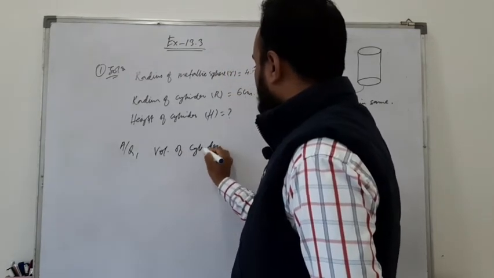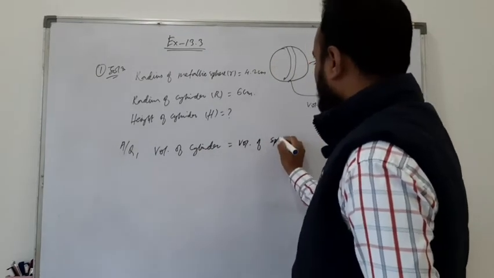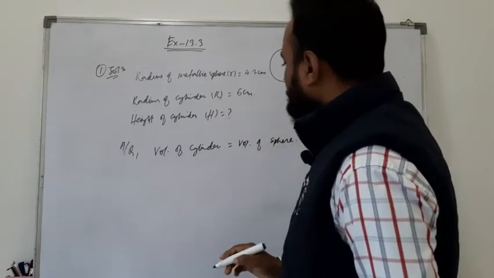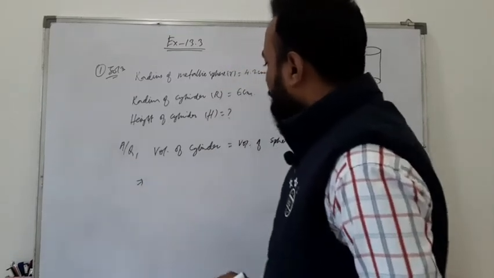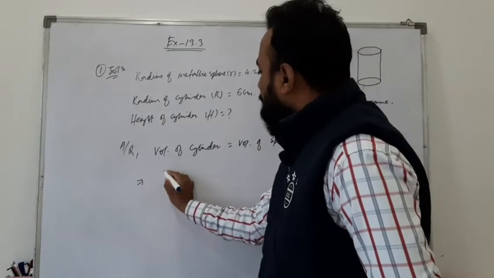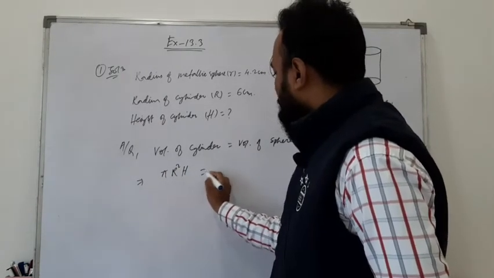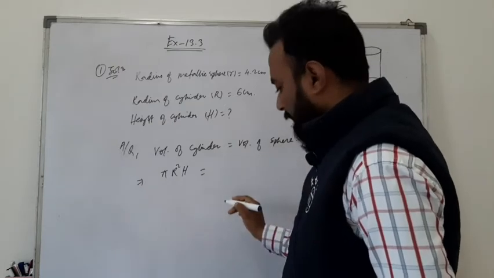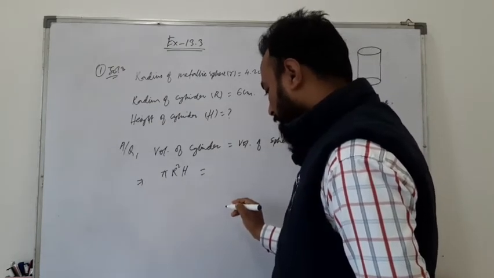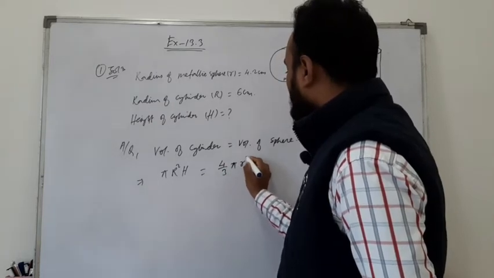According to the question, the volume of the solid cylinder is equal to the volume of the solid sphere, the metallic sphere. What is the formula of the volume of a cylinder? The formula is pi r square h. And the formula of the volume of a sphere is 4 by 3 pi r cube.